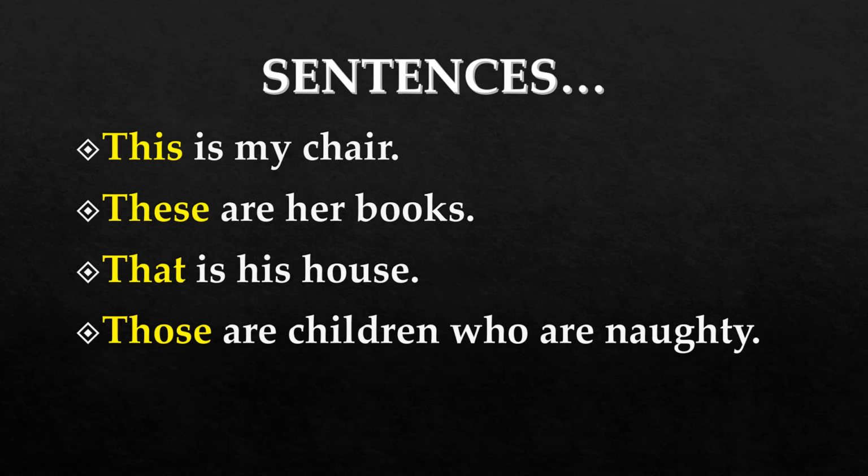In this example, for pointing out children who are naughty, we used here the word those, and so those is a demonstrative pronoun. From these examples, you can understand that for pointing out things or persons, the words which are used are these, that, and those, and all these are called demonstrative pronouns.